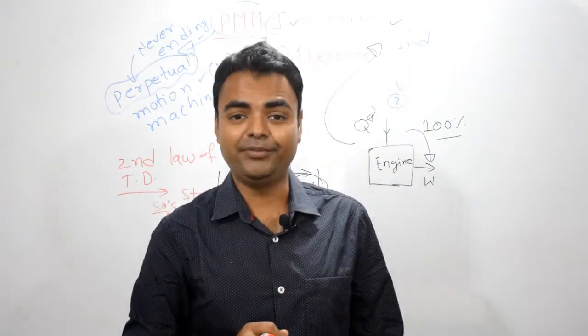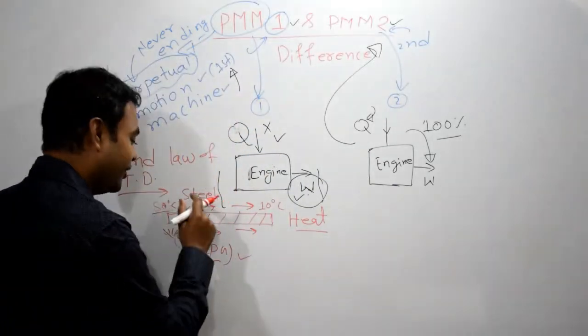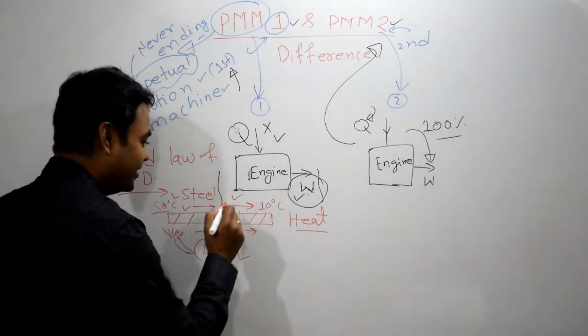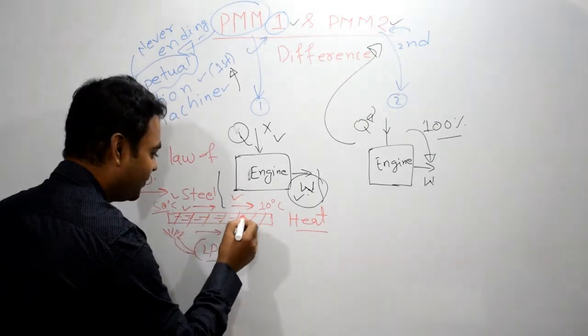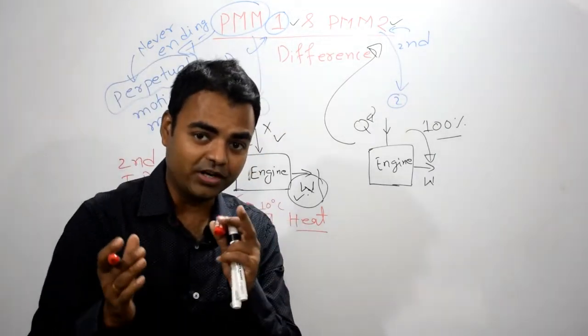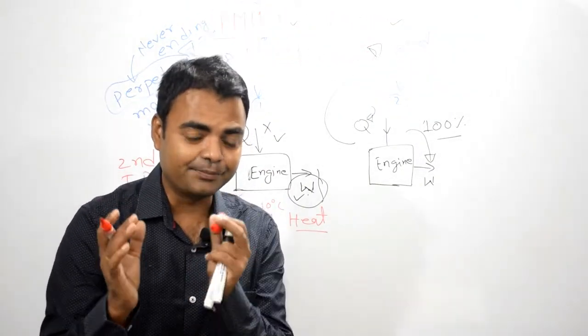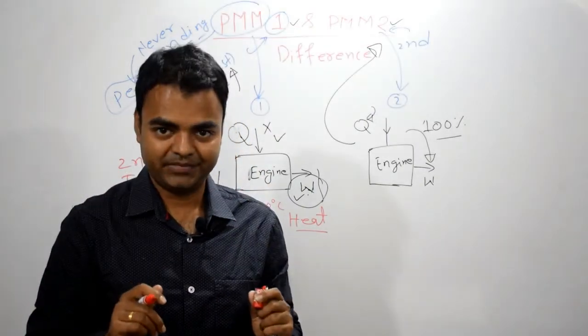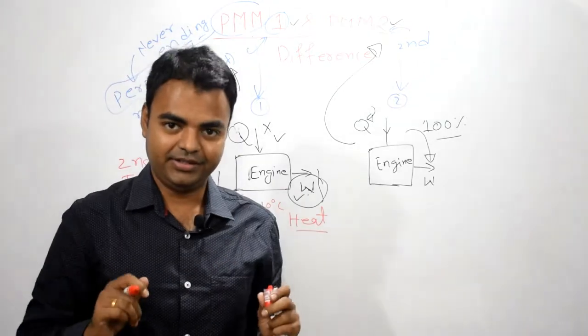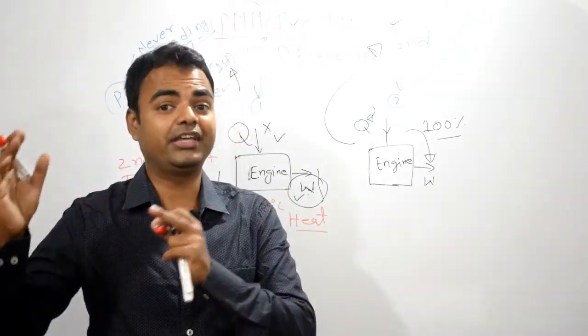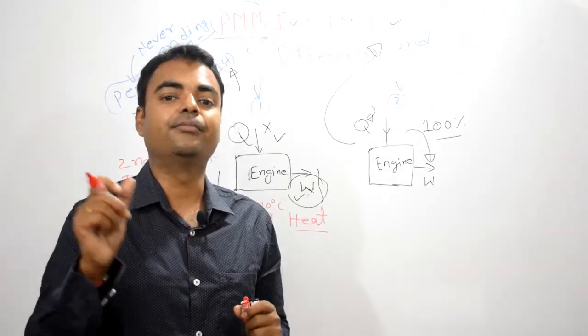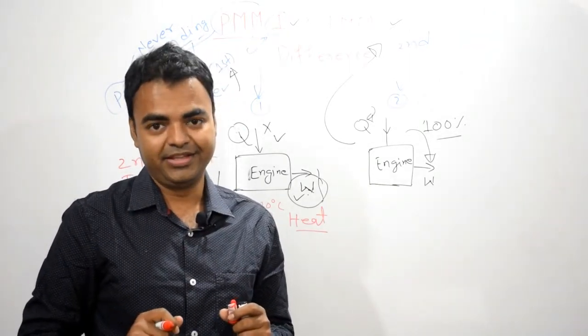And one more thing, let me tell you how heat is flowing from this place to this place: because of lattice vibration taking place inside this rod. And what is that lattice vibration? It's a part of conduction. It's a process of heat transfer. There is a subject we study in mechanical engineering, also in chemical engineering, that is heat and mass transfer, right?